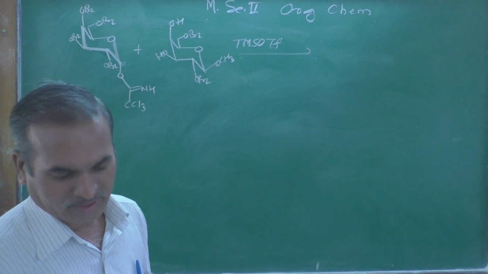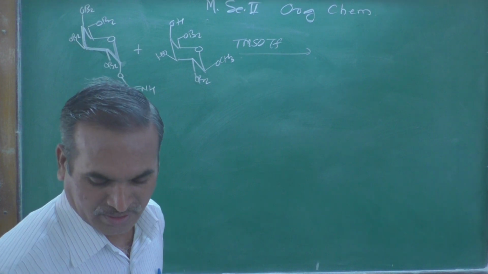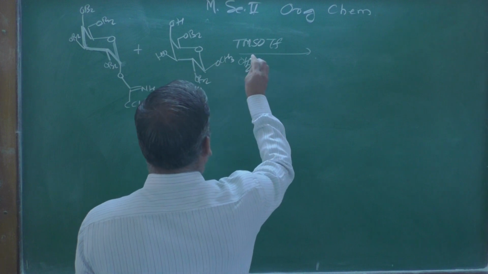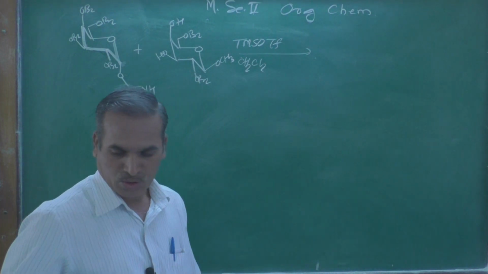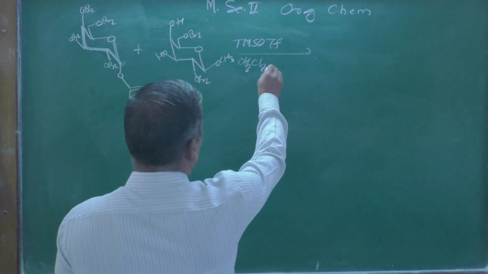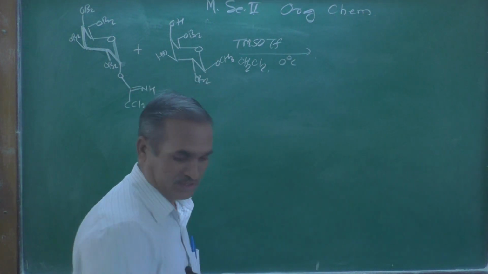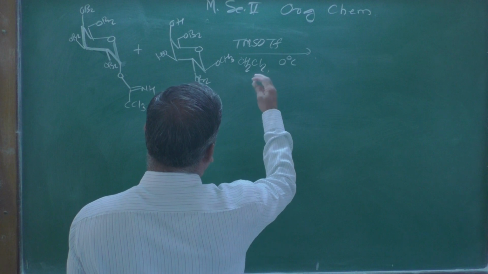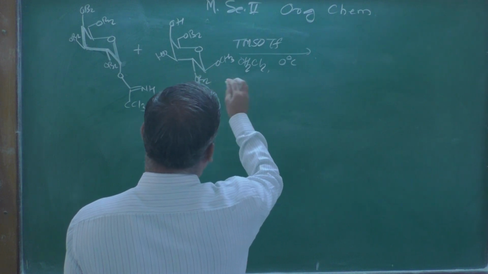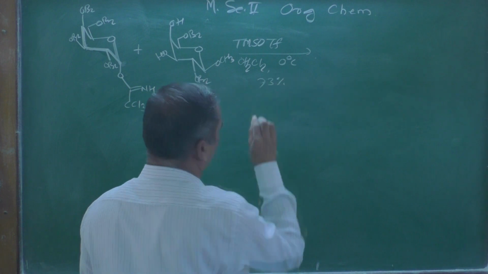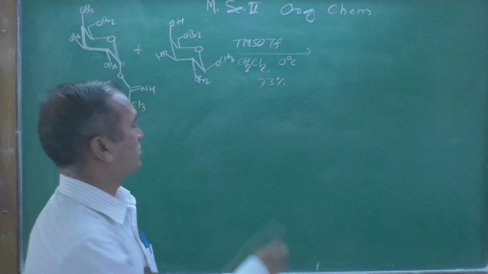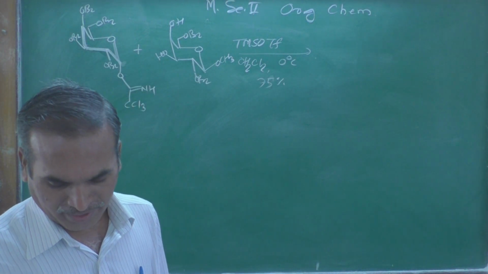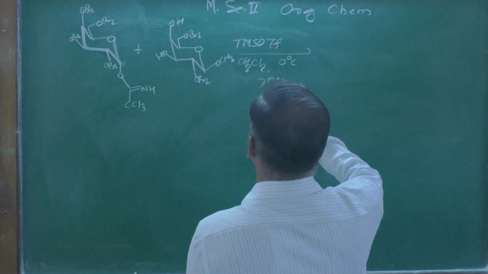Trimethylsilyl triflate, that is a better way to pronounce it. The solvent generally employed in this reaction is CH2Cl2, dichloromethane, and the temperature is always kept very low, at 0 degrees centigrade. The yield of this reaction was near about 73%, not 70, 75% yield was obtained, and the product will be like this.